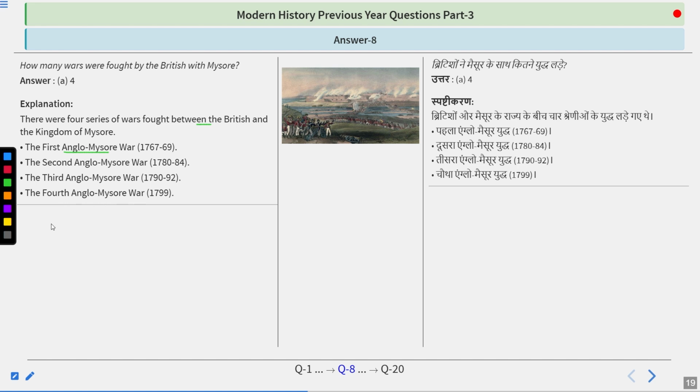And the Fourth Anglo-Mysore War happened in 1799. The reason behind this is that Tipu Sultan was again trying to empower himself and fight the British, but the British defeated him and forcefully adopted Mysore into their empire. So the answer is 4.